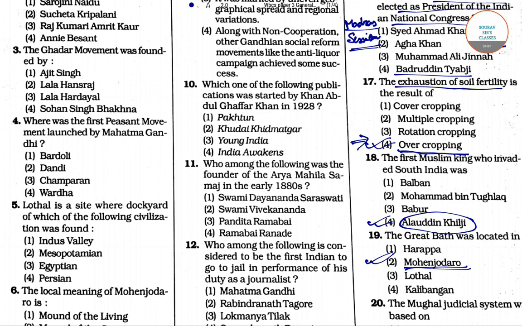Mohenjo-daro is currently located in the Sindh province of Pakistan, and the Great Bath is also called the earliest public water tank of the ancient world.